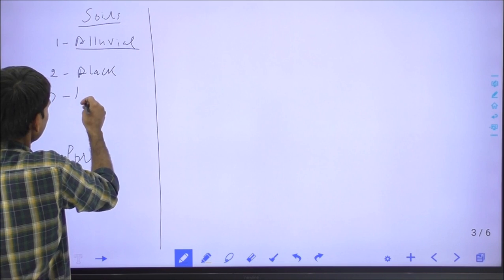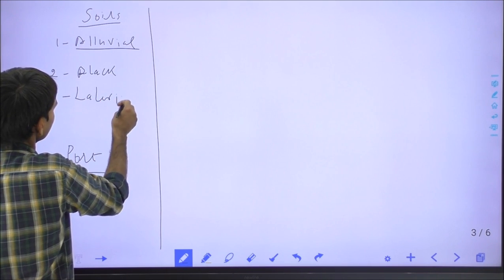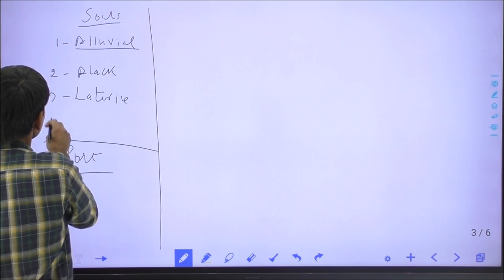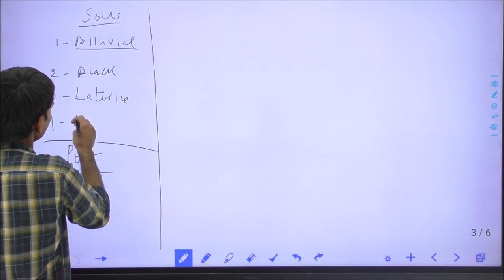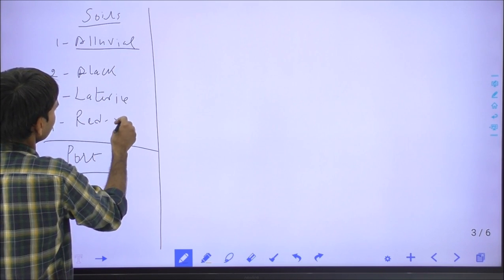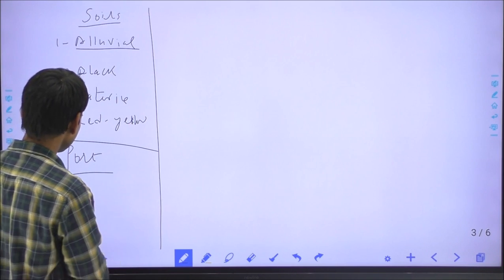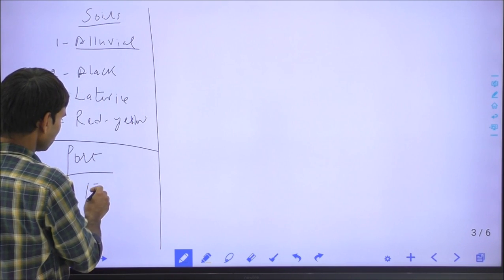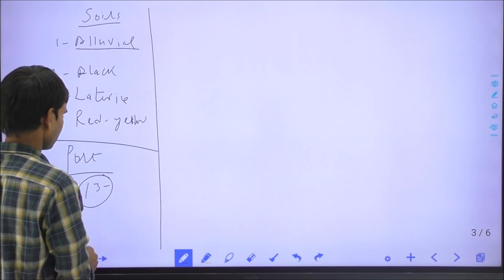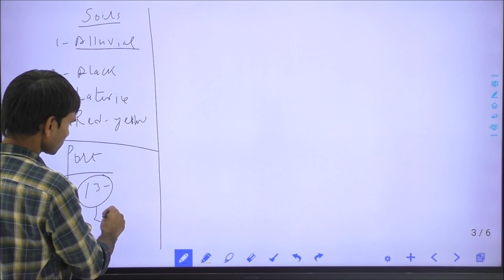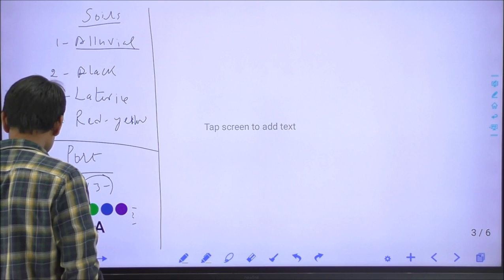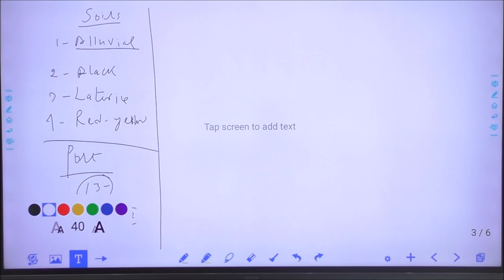Third is laterite soil. And fourth is red and yellow soil. And there are around 13 major ports in India, and we will locate these ports on the map because some questions are generally asked from this area.